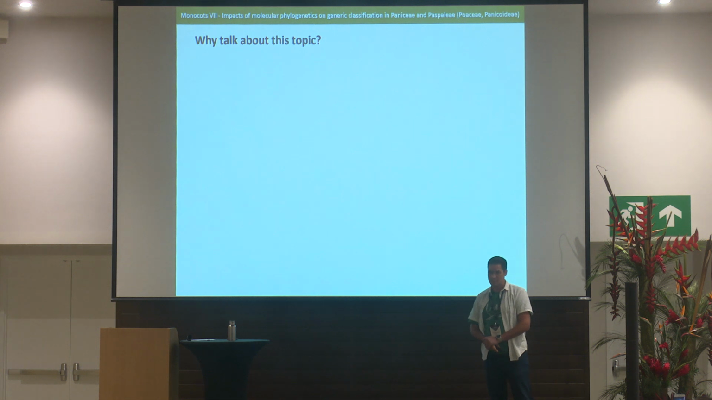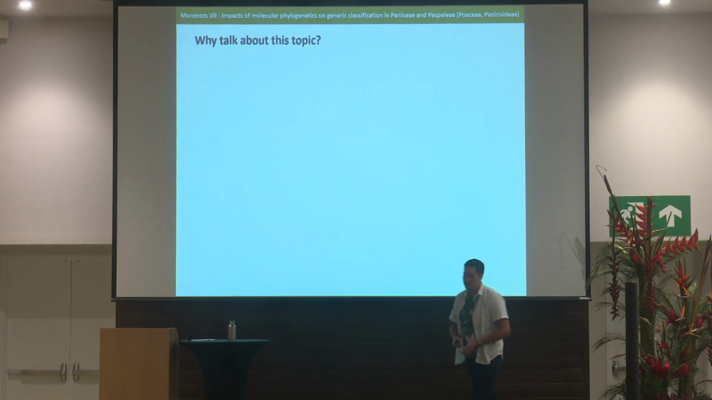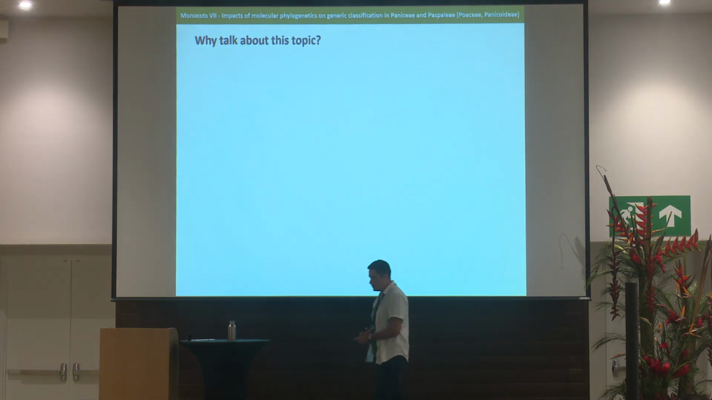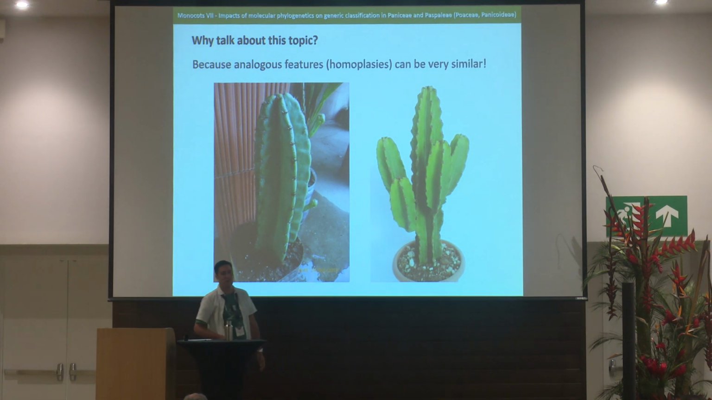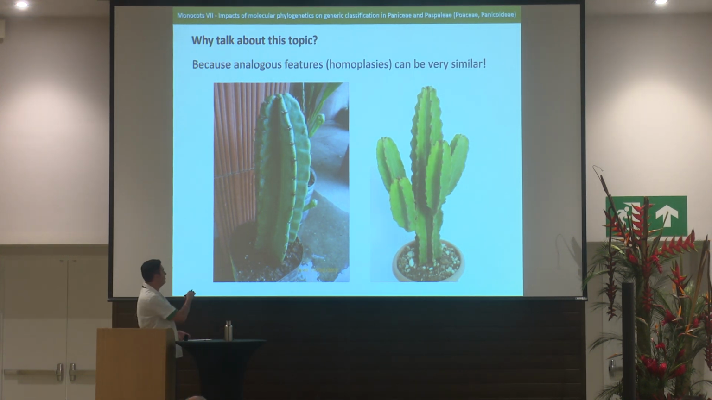So, why talk about this topic? We as taxonomists know that classification has been based mainly on morphology, but morphology can be tricky. If I show these 2 pictures to a person who is not a botanist, this person would probably say that both plants here are cacti, but we as botanists know that this is not true.